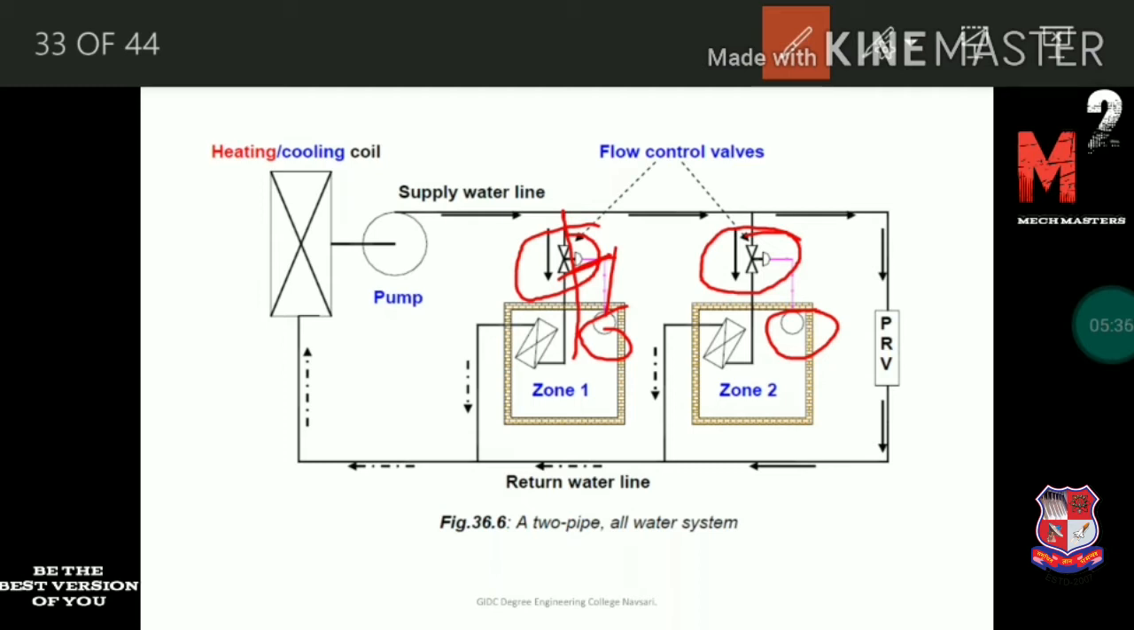In all the different zones, different thermostats are provided which control the flow control valve. So according to the temperature, we change the flow rate of the water. If we require more cooling, then we open the flow control valve more, and if we require less cooling, then we open the flow control valve less. So according to the flow rate of the water, we achieve different cooling in different zones. Here cooling in different zones is achieved by controlling the flow control valve. A pressure relief valve is provided to maintain a constant mass flow rate of the water.